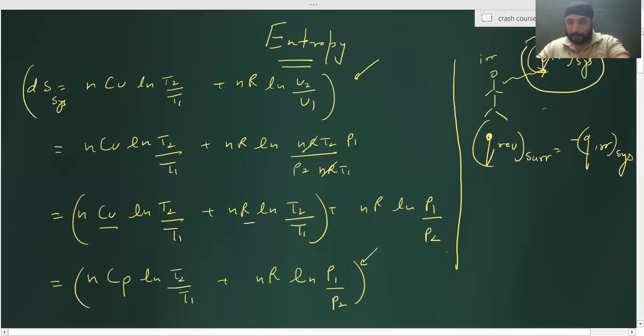True. Getting the point? And suppose this system is giving Q, a reversible process is happening. So it is giving Q reversible of system to the surrounding. Then the surrounding will absorb this energy reversibly only.